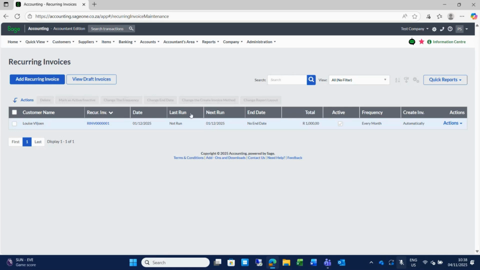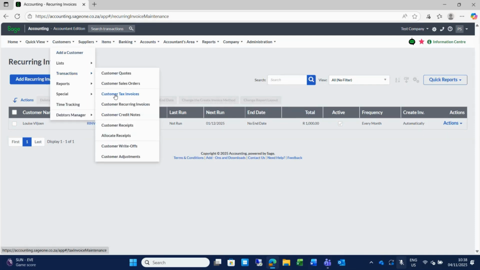Once that is done, my last run date will be the 1st of December and my next run date will be the 1st of January 2026. So once the setup of your recurring invoices is done, you don't need to change anything except if there's an increase, for instance, in the levy that you need to change. But further than that, you can just forget about it and just check on your invoice screen monthly, the invoices will be there automatically. So recurring invoices and tax invoices work hand in hand.